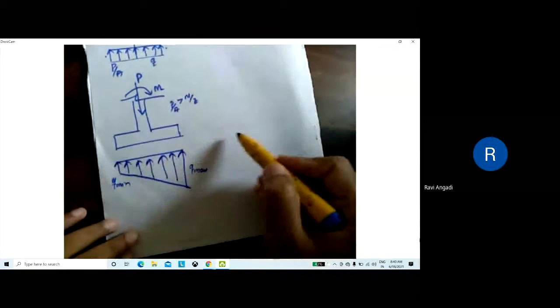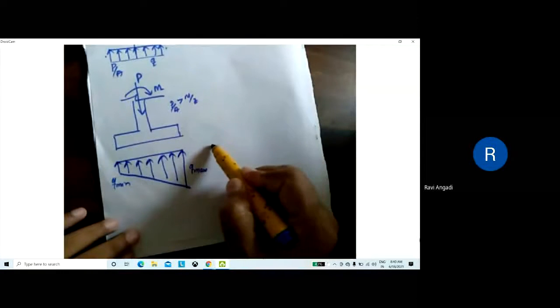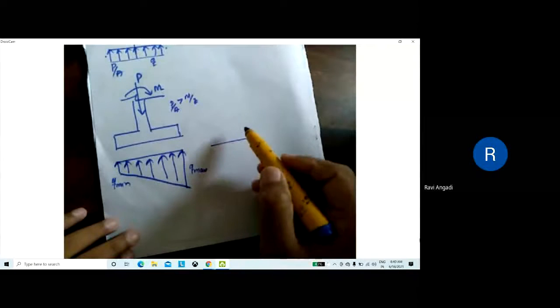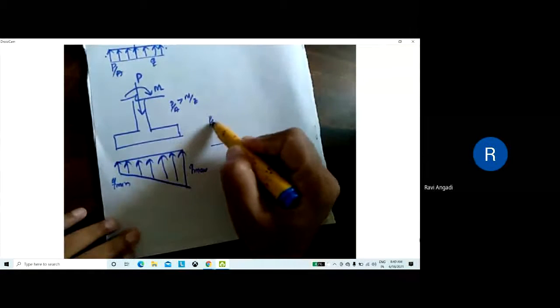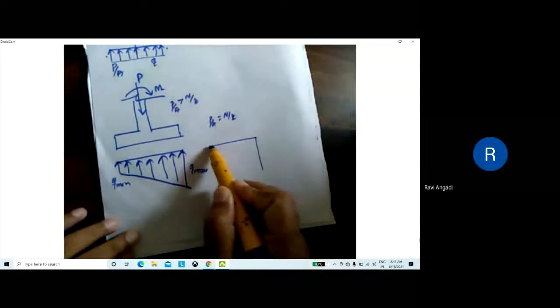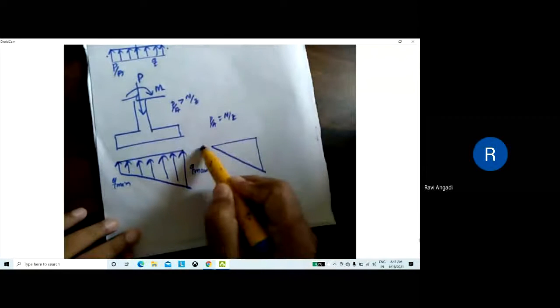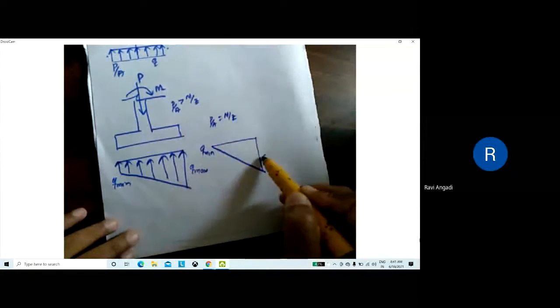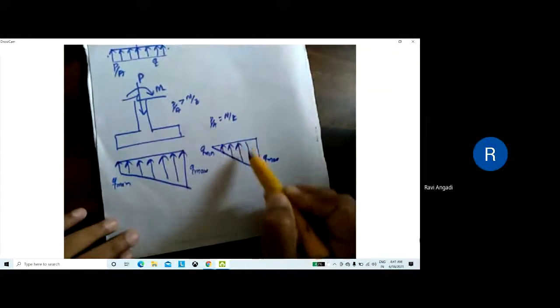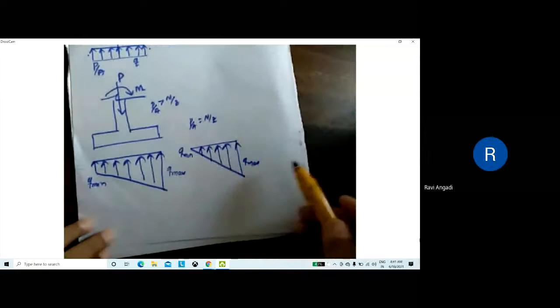In the second case, the same foundation subjected to moment, but when P by A is equal to M by Z, then on one side you will get zero pressure. This is q minimum. On the other side you will get q maximum. These are the pressure variations.